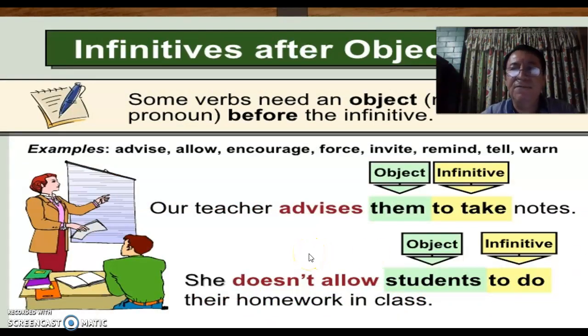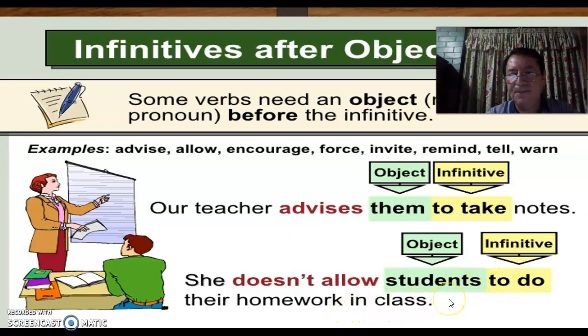Also, we have infinitives after objects. Okay. The object in this case, if you see here, is them. An object could be a pronoun. I explained it in a video before. The object could be a pronoun. It could be a noun too. In this case, we have a pronoun. Our teacher advises them to take notes. But remember that when you use advise, you have to use an infinitive. Before the infinitive, you have to use an object. They need an object.